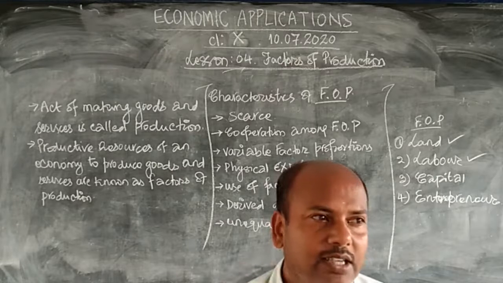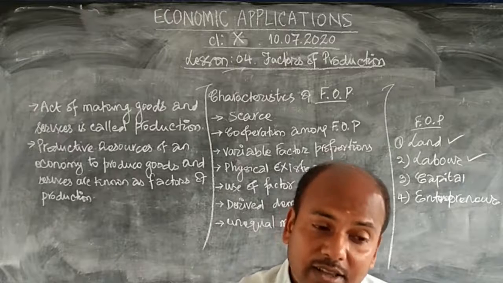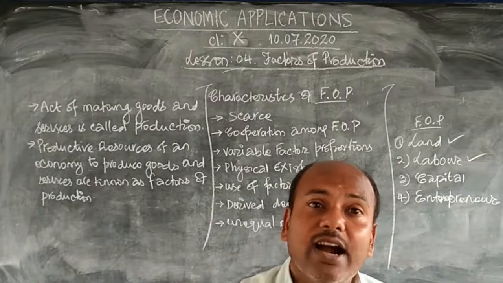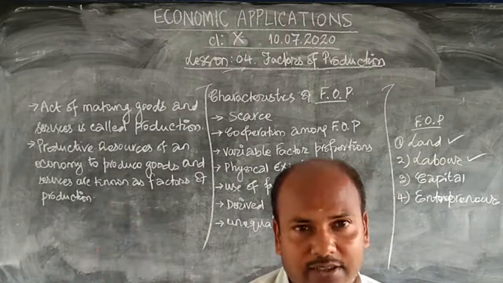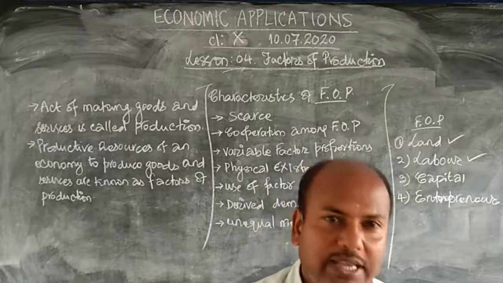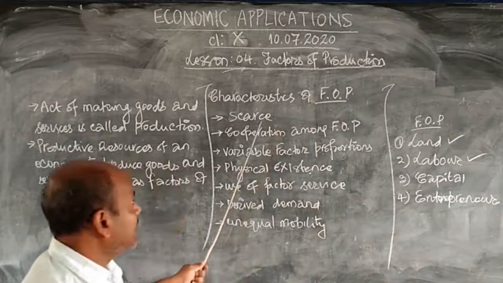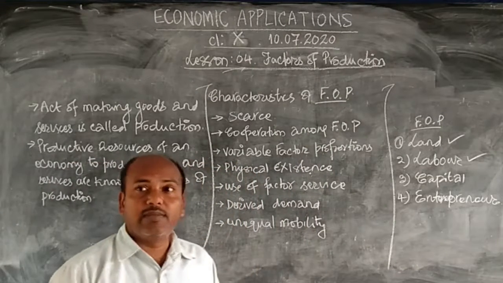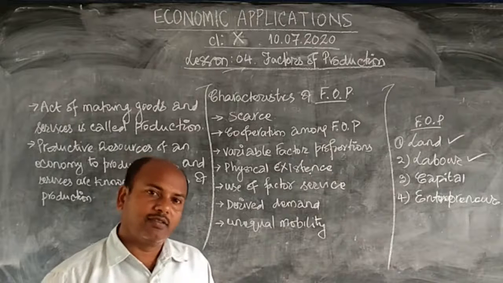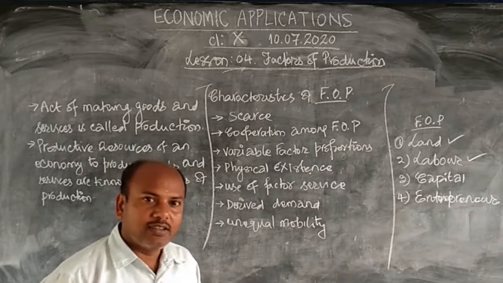Like your gold is very limited. They are scarce. The higher the scarcity, the higher the price. The lower the scarcity, and if there is no scarcity, no price. So productive resources of an economy are scarce. There is cement. They are scarce. People make them, they are scarce, so the price is there.